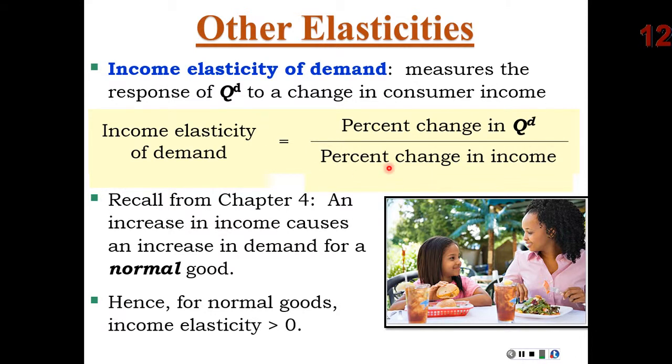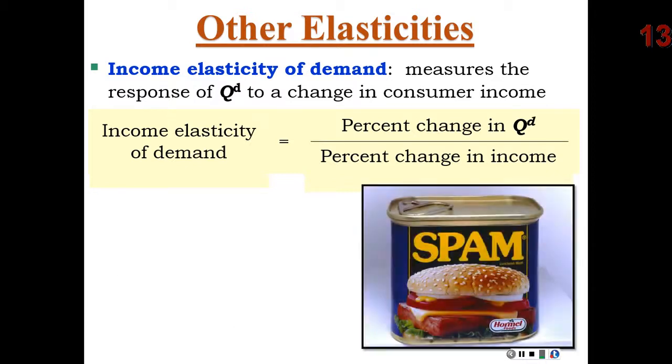Therefore, if the income elasticity is greater than 0, that would indicate that it's a normal good, which we talked about in Chapter 4. Now, that's different from goods like, for example, Spam, right? For Spam, if your income goes up, my guess is you're going to actually buy less Spam, not more.